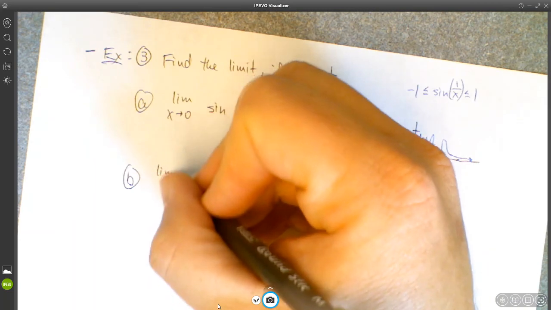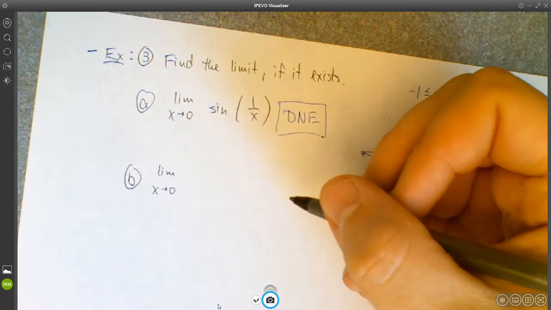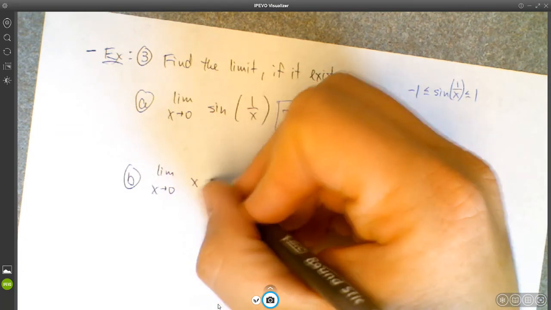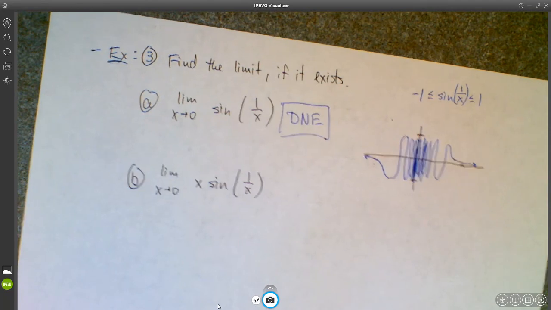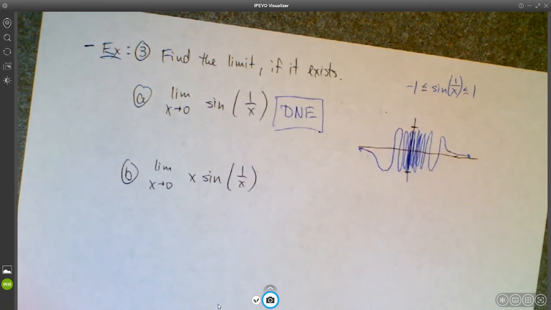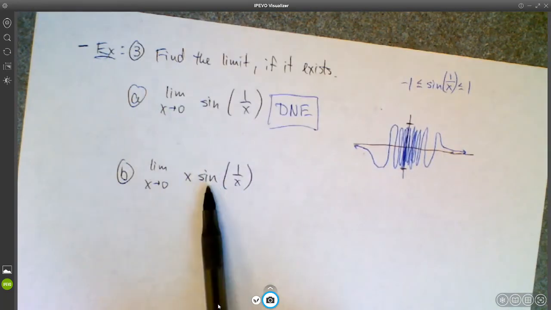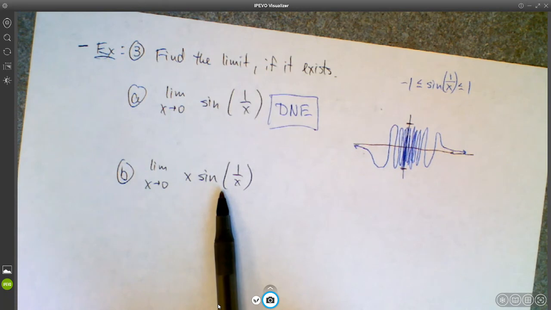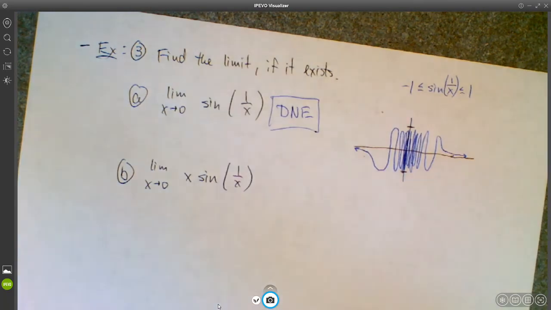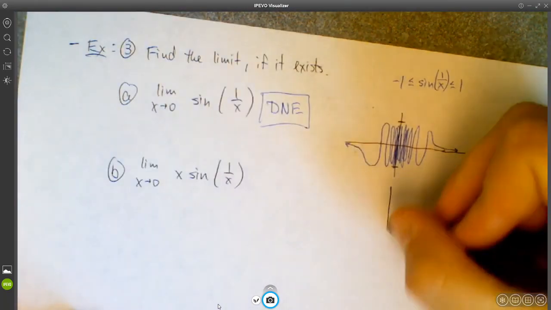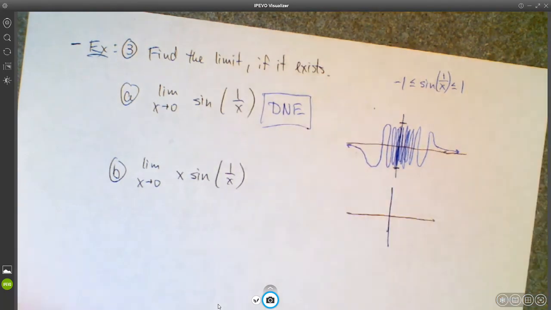What I wanted to do is contrast that with this function. So let's look at the limit as x approaches 0 of x times sine of 1 over x. Okay. Now, what's going to go on here? You'll notice that since sine of 1 over x fluctuates between -1 and +1, but as x goes to 0, x is going to get closer and closer to 0. So in some sense, that's going to tame the graph a little bit.